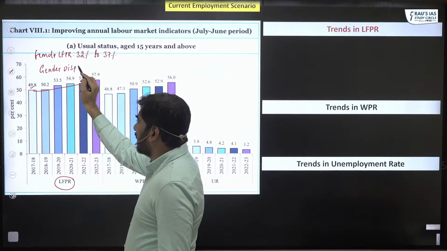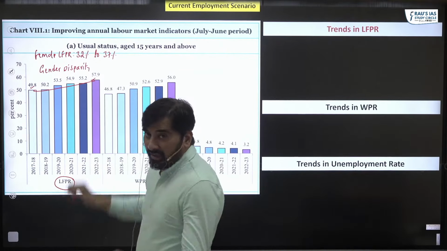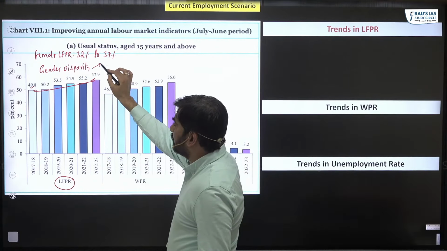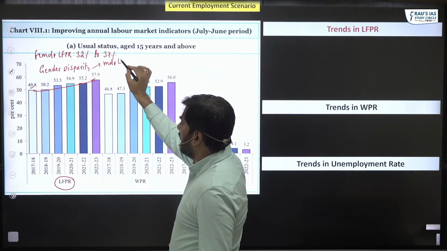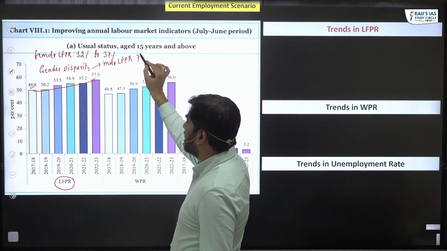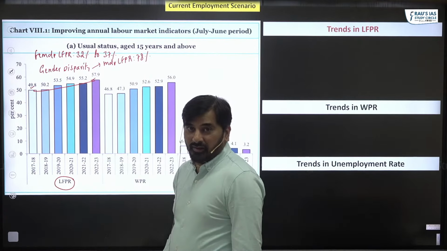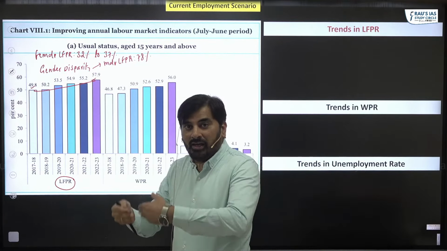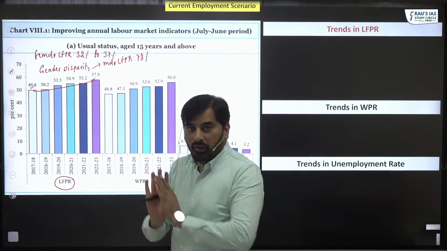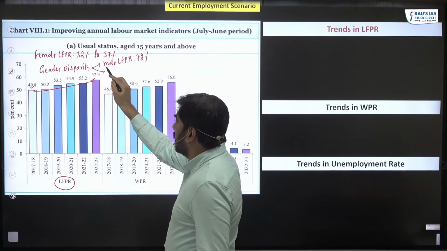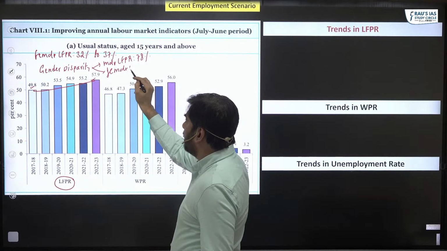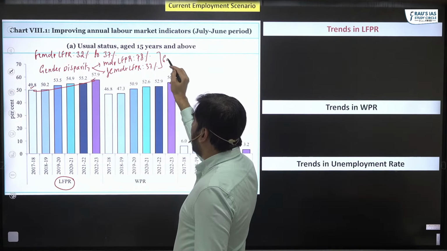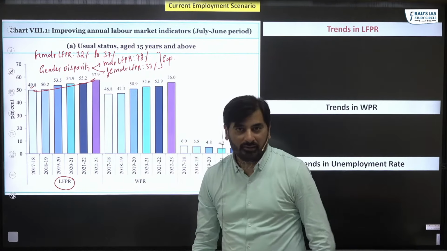That is the difference between male and female labor force participation rate, wherein male labor force participation rate is almost 78%, which means 78% of working age males are either employed or looking out for work, whereas female labor force participation rate is 37%. So can you see a wide gap between these two, right?